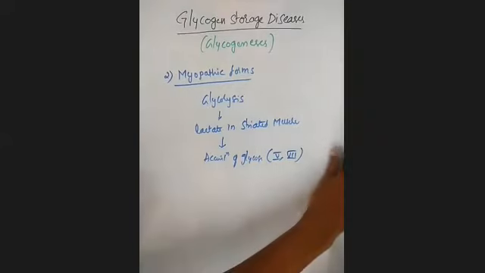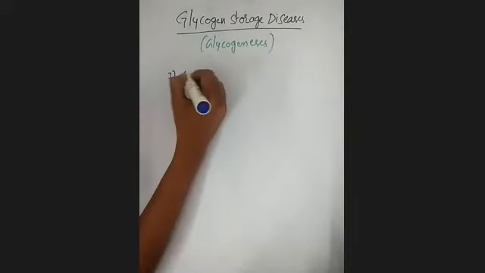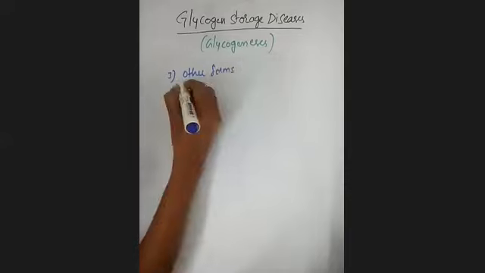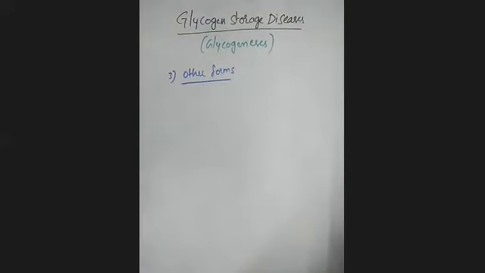Okay, and the third form we will call other forms of glycogen storage diseases. If you see these other forms, they occur neither by the hepatic forms nor by the myopathic forms. Except those, the remaining you will call other forms.